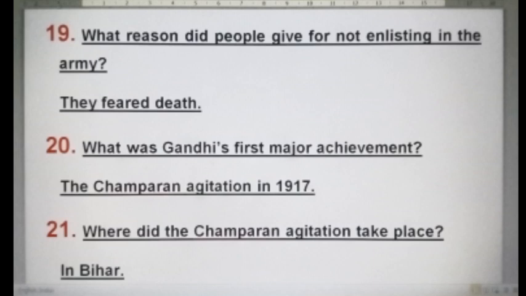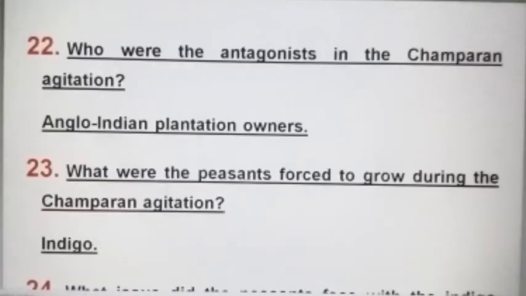Where did the Champaran agitation take place? In Bihar. Who were the antagonists in the Champaran agitation? Anglo-Indian plantation owners. What were the peasants forced to grow during the Champaran agitation? Indigo.